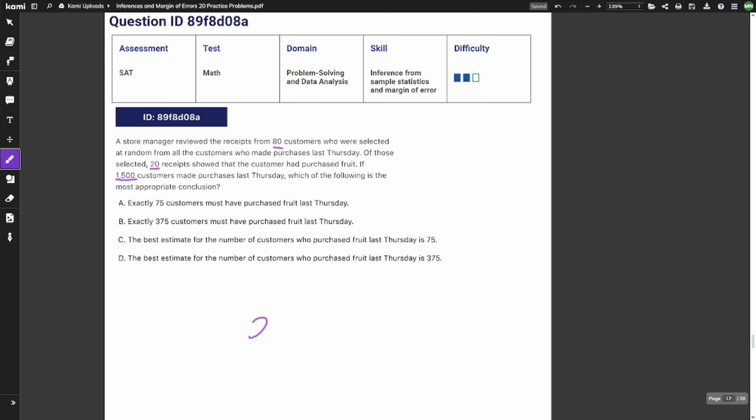So we know that 20 out of 80 receipts had fruit, and then we want that out of 1,500 customers, so we're going to multiply that by 1,500, which gets us 375. So let's look at it. Exactly 75 customers must have purchased fruit last Thursday. Can't be saying exactly, so it's not going to be A. B. Exactly 375 customers must have purchased fruit last Thursday. Well, they got the 375 right, but you can't be saying exactly.